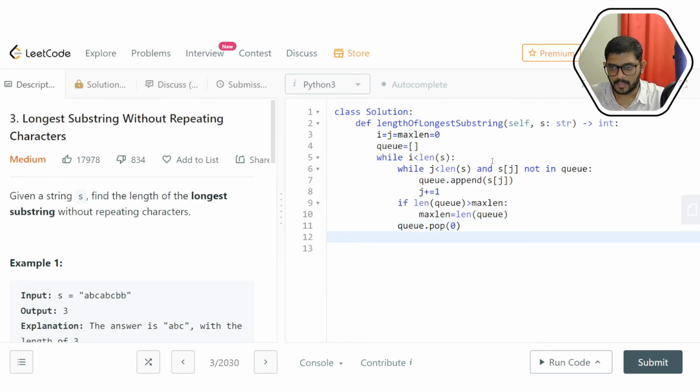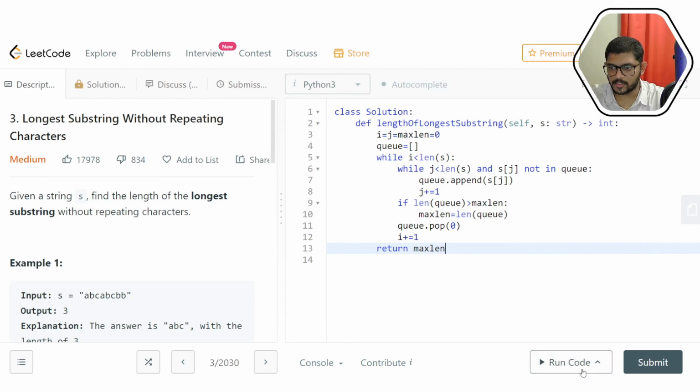And then we increment I. We'll exit this outer while loop once I has gone from left to right fully. Like I told you, this is called a sliding window approach because both the I pointer and j pointer are moving left to right exactly once. So it is clearly a linear solution, and we return maximum length.